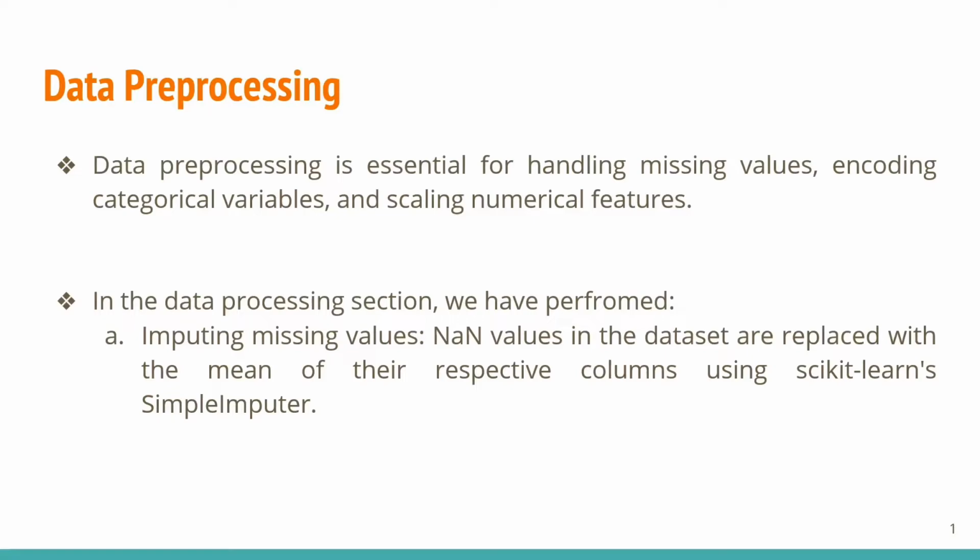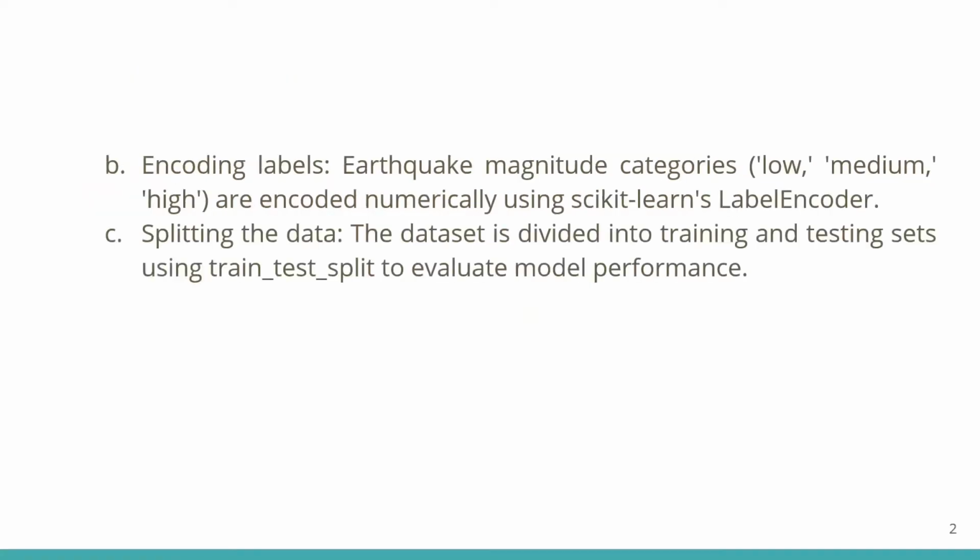Thank you, Newton. I'm Saugat Pokhrel. Now I'll continue with the next parts. After defining the target variable, we move on to data preprocessing. It helps to handle the missing values, encode the categorical variables, and scale the numerical features. In the data preprocessing section, we have imputed the missing values. These are the null values, which is done using scikit-learn's SimpleImputer.